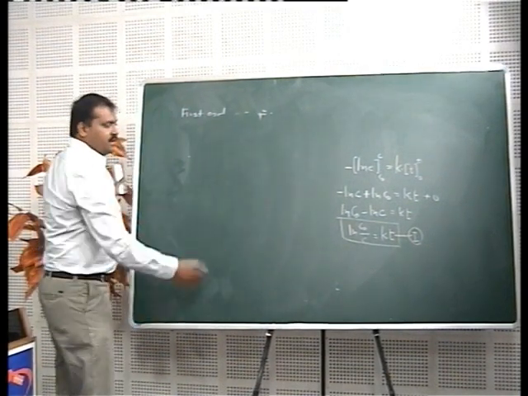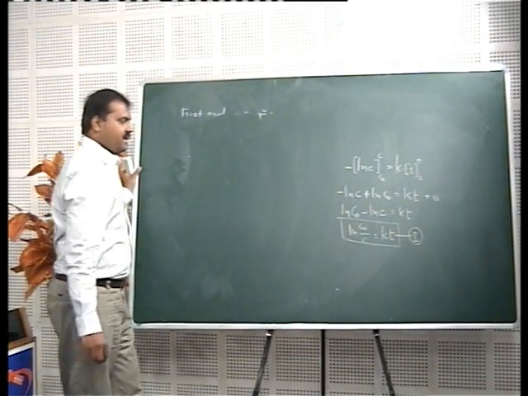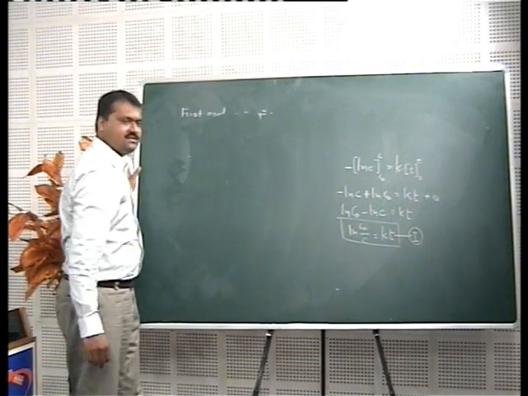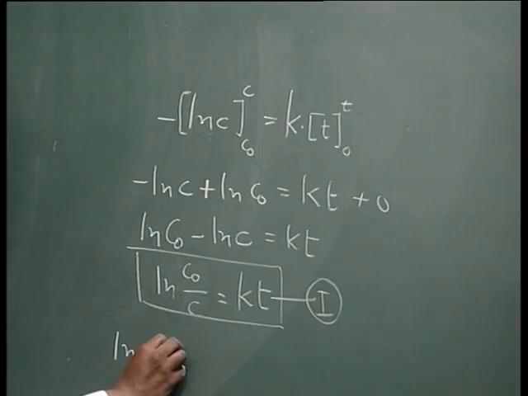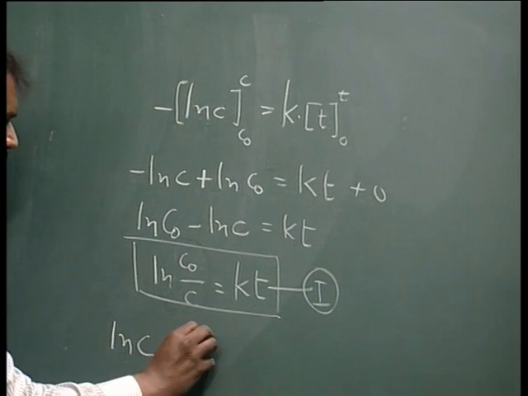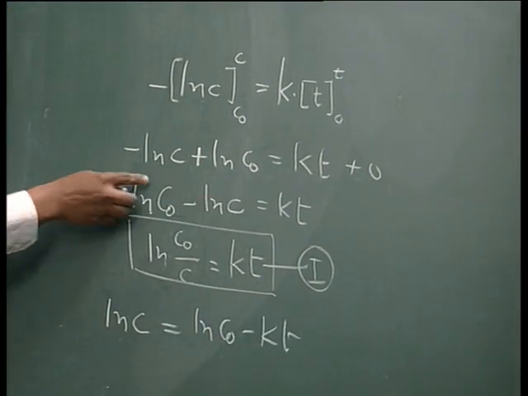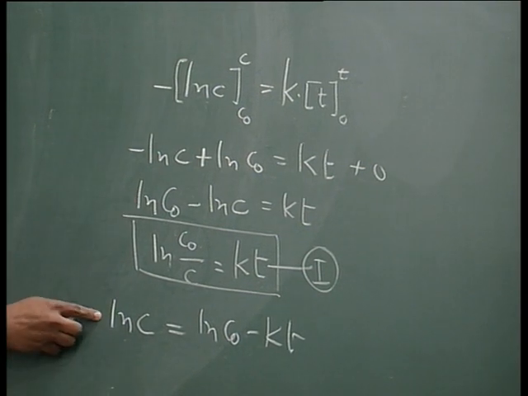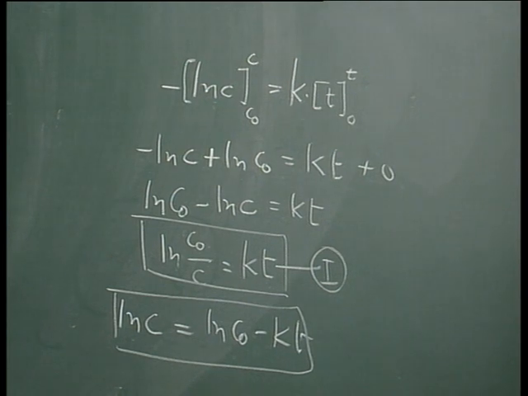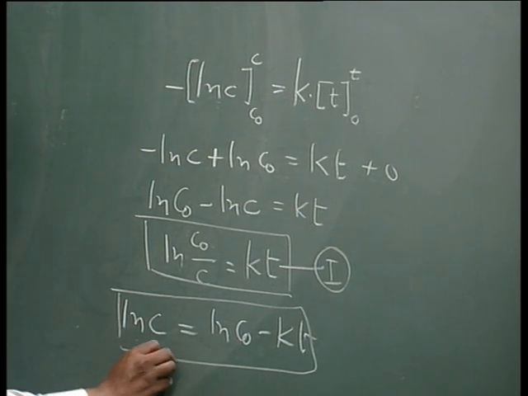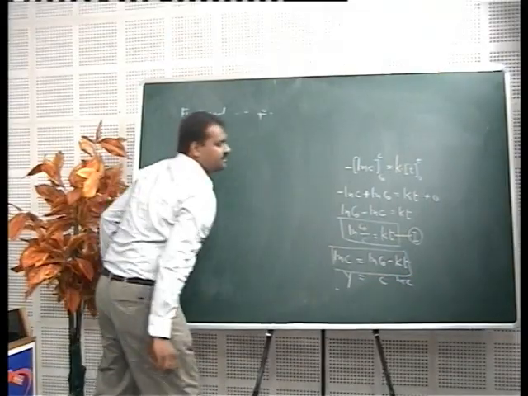See, if we look at the integrated rate law for first order reaction, and if we rearrange this equation like this, ln C is equal to ln C0 minus Kt, and compare it with the straight line equation, that is y is equal to mx plus c.